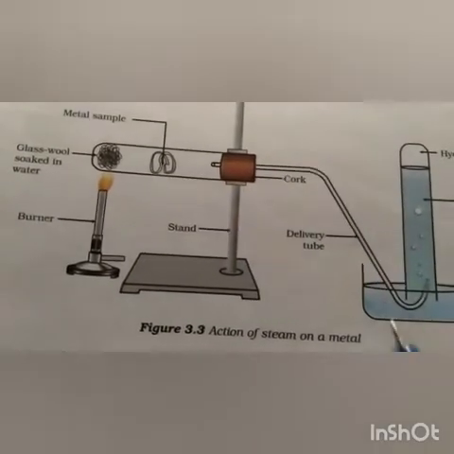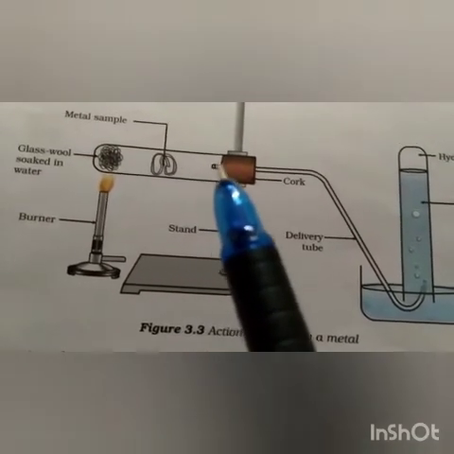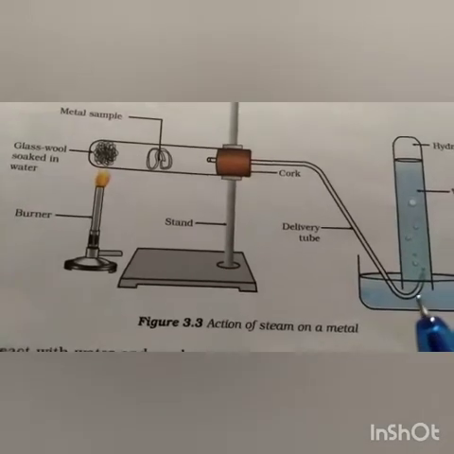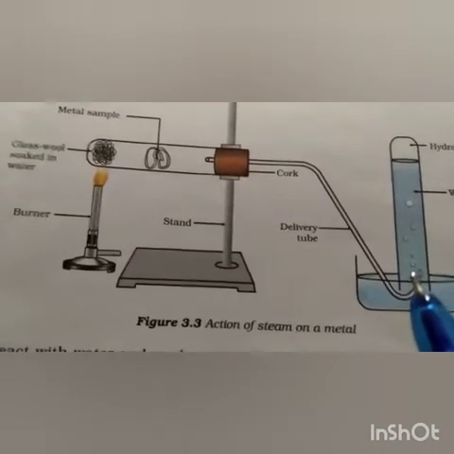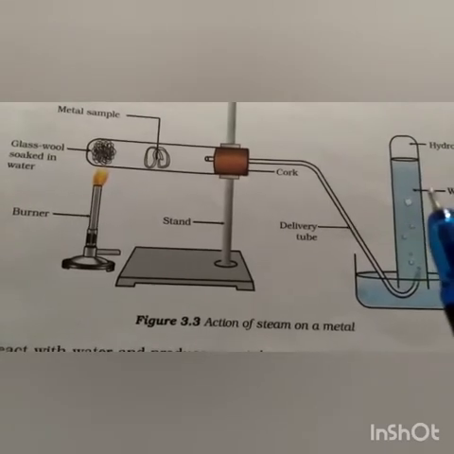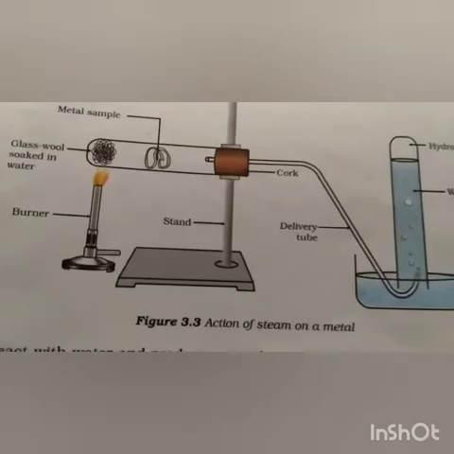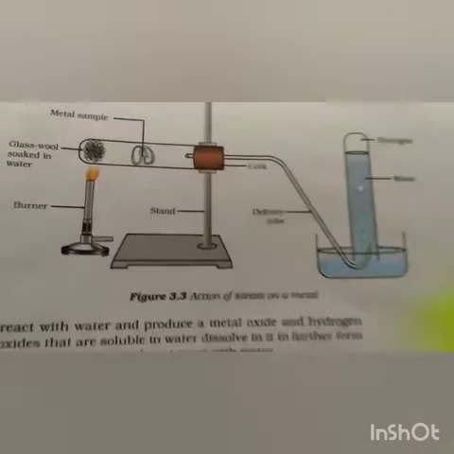This is the delivery tube, and hydrogen gas will be liberated and pass through it into the soap solution, and bubbles will be formed. When you bring a burning splinter near the bubbles, the gas will burn with a pop sound. Understood? I hope it is clear to everyone.